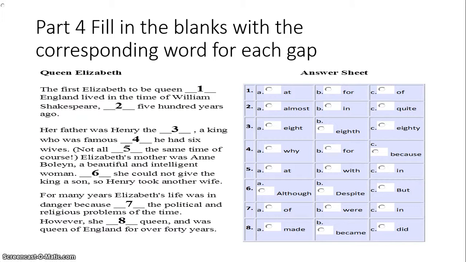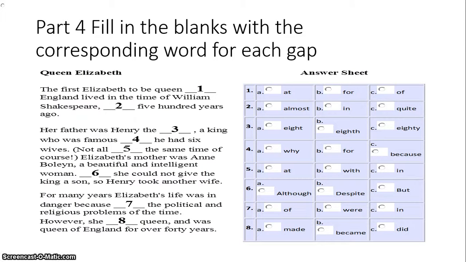For he had. In this case, for was my first choice, for being king, for example. King was famous for his characters, for example, characteristics. But in this case, it says he had 6 wives, so that's why he chose because. Number 5, not all at the same time. At the same time, you use at in this case.